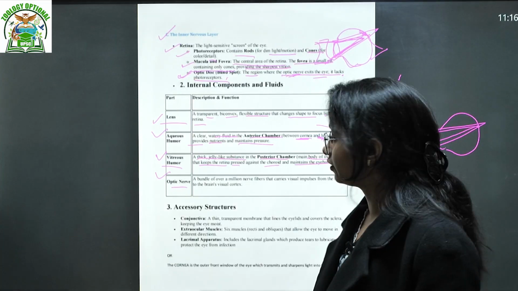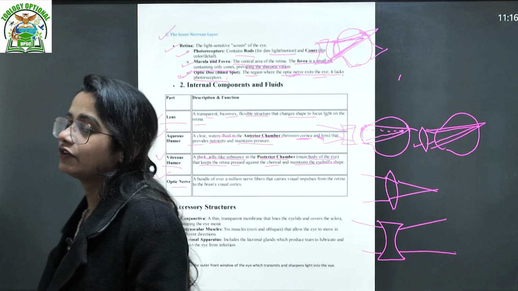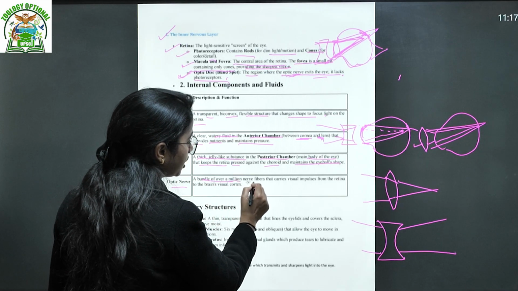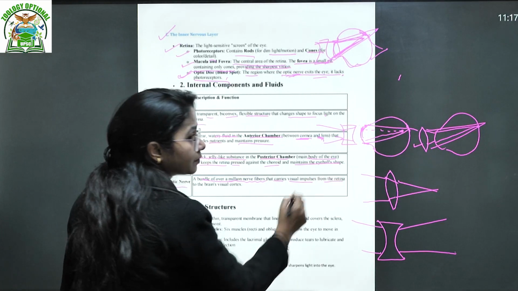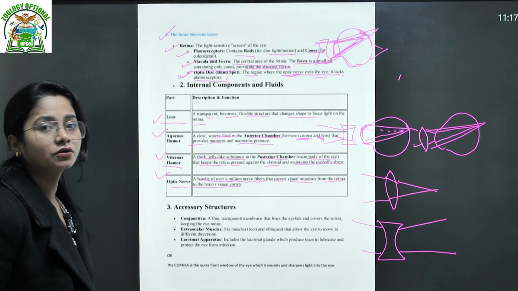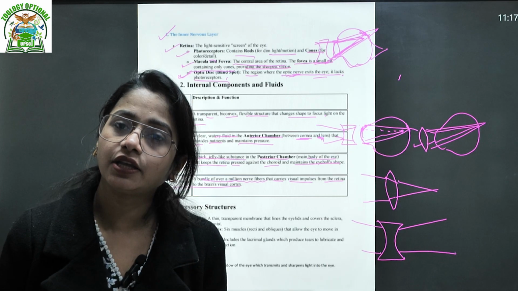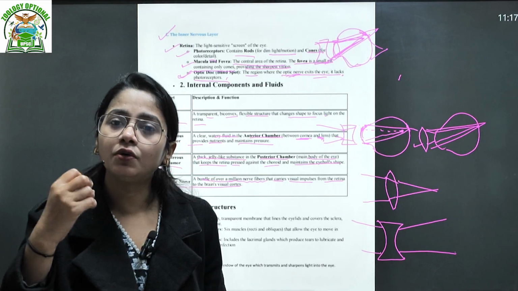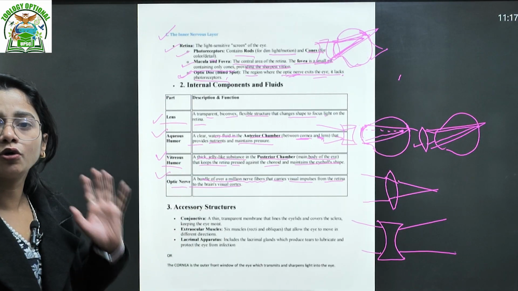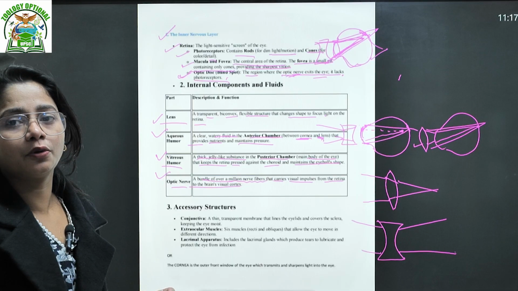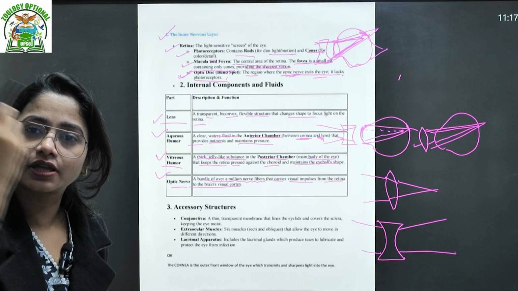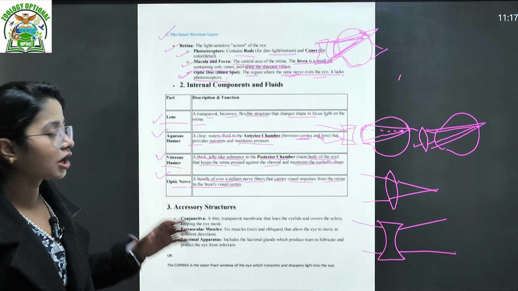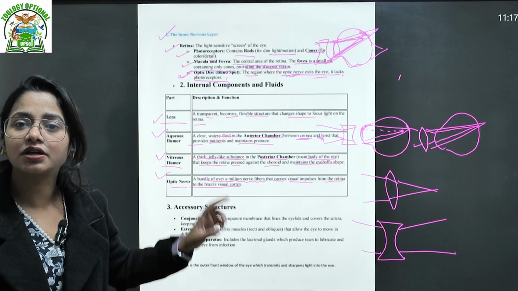Optic nerve, of course, we'll cover in elaborated form when we talk about the mechanism of the human eye. What is the optic nerve? A bundle of over 1 million nerve fibers that carries visual impulses from the retina to the brain's visual cortex. In the mechanism of vision, many things are happening: signals go to the brain, the optic lobe gives the signal for how you perceive color, shape and structure of everything. That is the purpose the optic nerve serves.